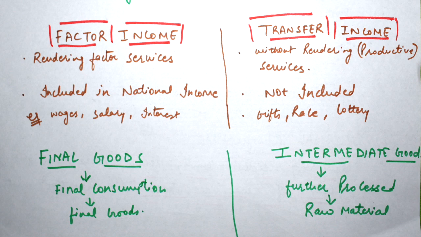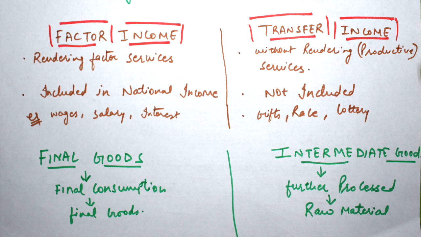National income only involves final goods, not intermediate goods, because that leads to double counting, which will not give the actual amount. Let me take one example over here. The intermediate goods, if not consumed in one particular year, after 365 days, will be included in final goods. If I have 10 stools and I have sold 7 out of it, the rest 3 will be included in final goods after 1 year if I am unable to sell that particular product in 1 year.